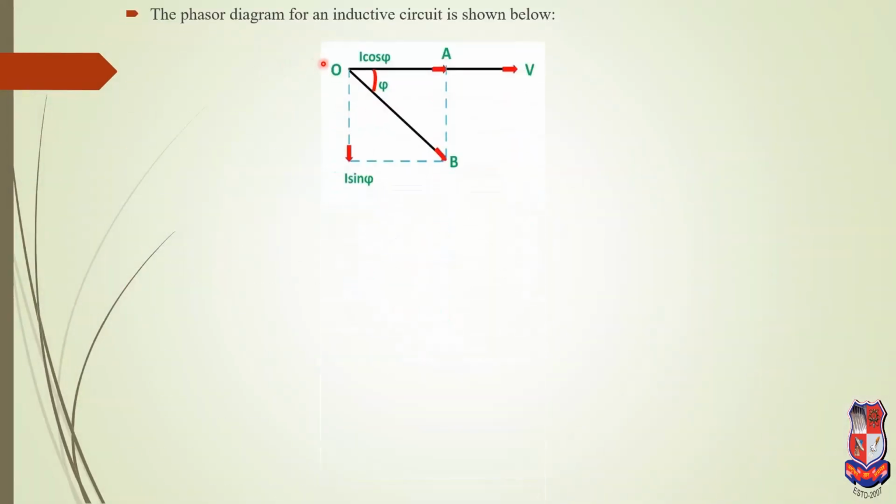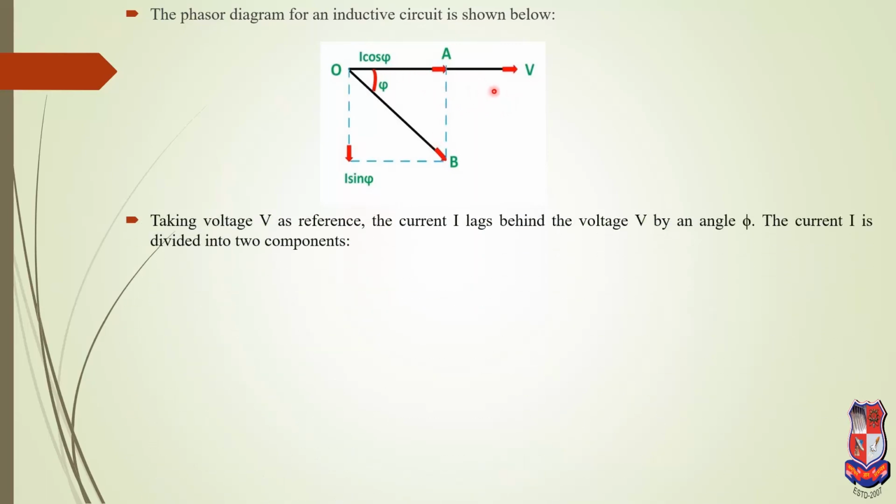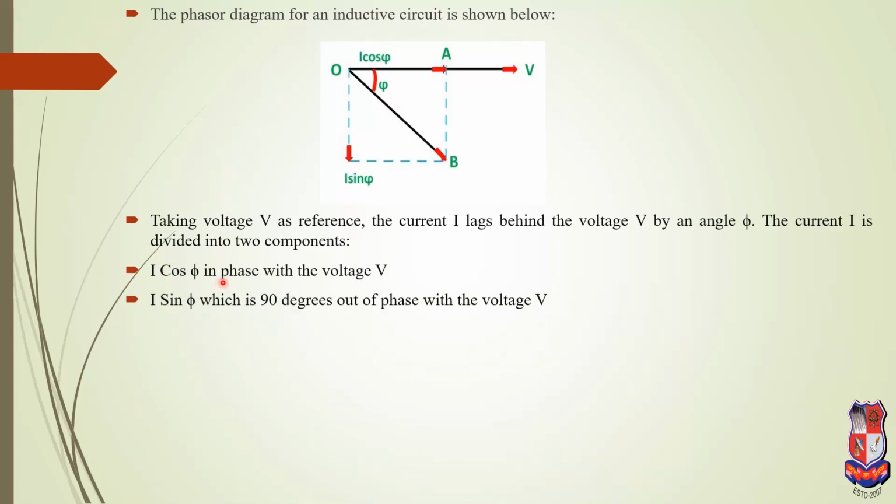The phasor diagram of the inductive circuit is shown. Okay, this is the phasor diagram for the inductive circuit. For the inductive circuit, the current lags 90 degrees with respect to voltage. Taking voltage V as a reference, the current I lags behind the voltage by an angle phi. The current I is divided into components. This is the phi. Therefore, the near component is I cos phi, and this front component is I sin phi.